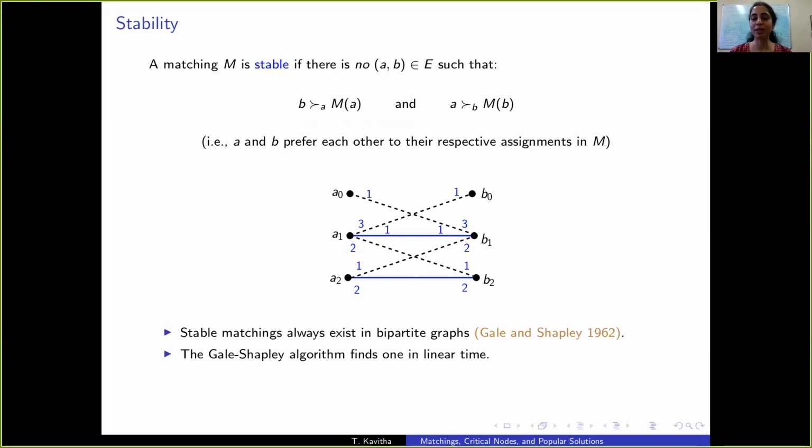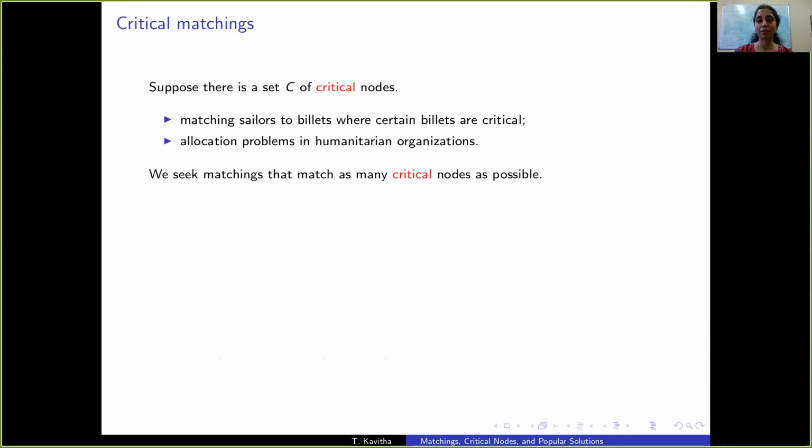In a famous result from 1962, Gale and Shapley showed that stable matchings always exist in bipartite graphs, and their algorithm finds one in linear time. There may be exponentially many stable matchings in the given graph. Interestingly, all of them match the same subset of nodes. We look at the following variant of this problem.